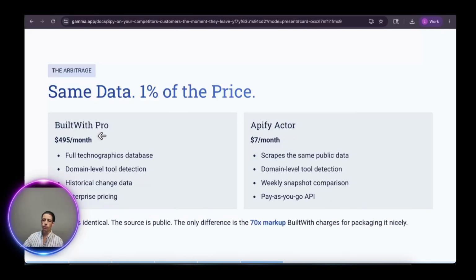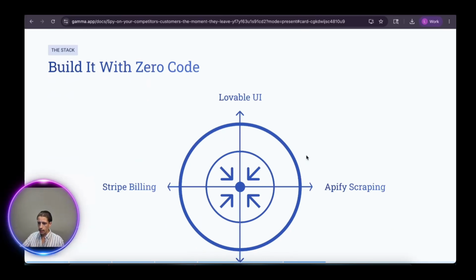BuiltWith Pro, the version that I showed you earlier, is $500 a month. What we want to do with a simple API actor, which is an API, right? That's the API that we get from an API website that I'm going to show you later. So basically for $7 a month, we can get the same data because we're looking at something much smaller, right? Niche down. That's the idea here, guys.